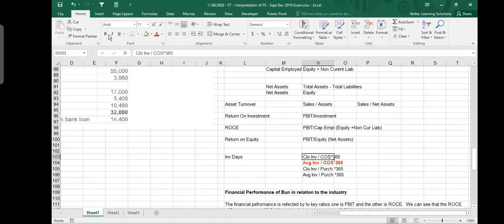If they're not giving, then I would probably go with this one. Purchases I will use as my last option. Similarly, you have issues with your gearing ratios.